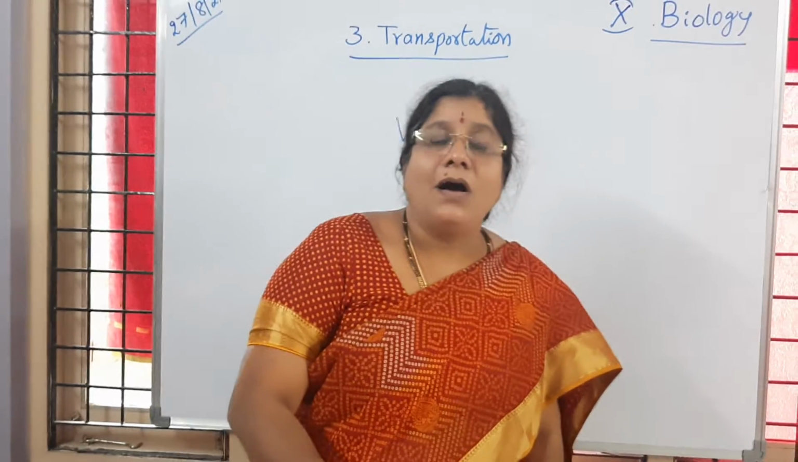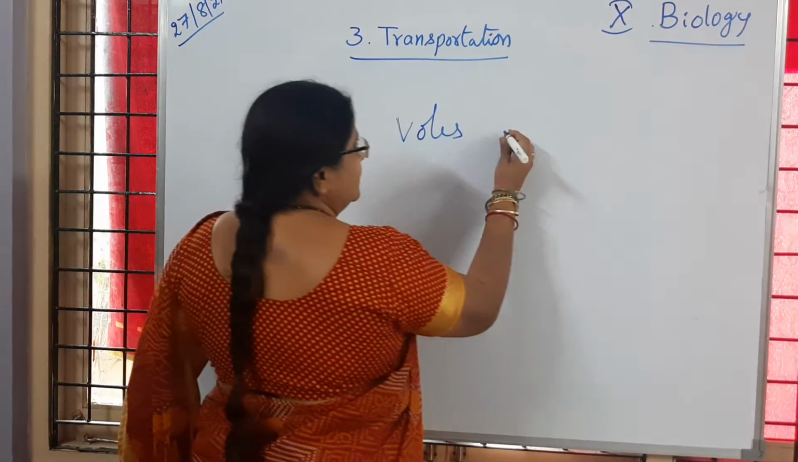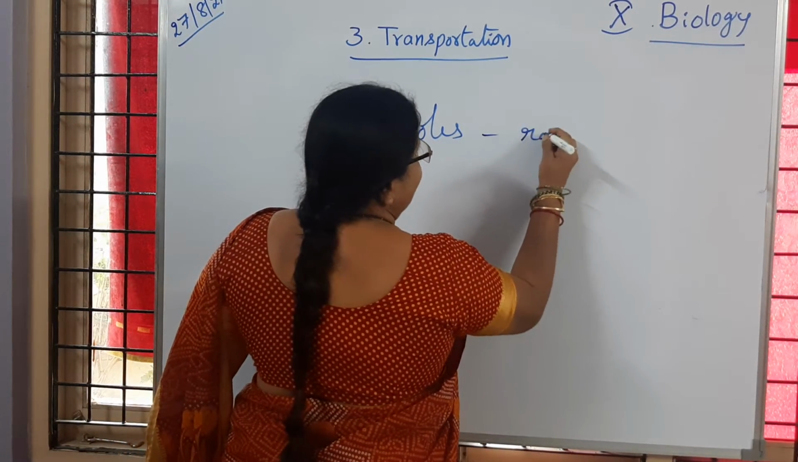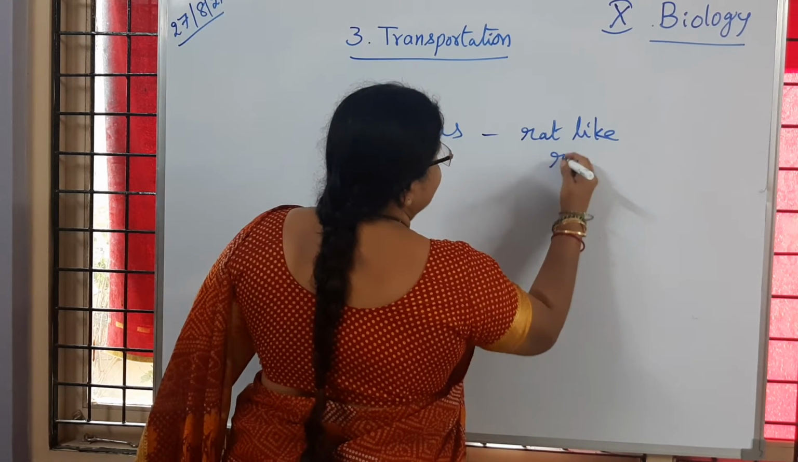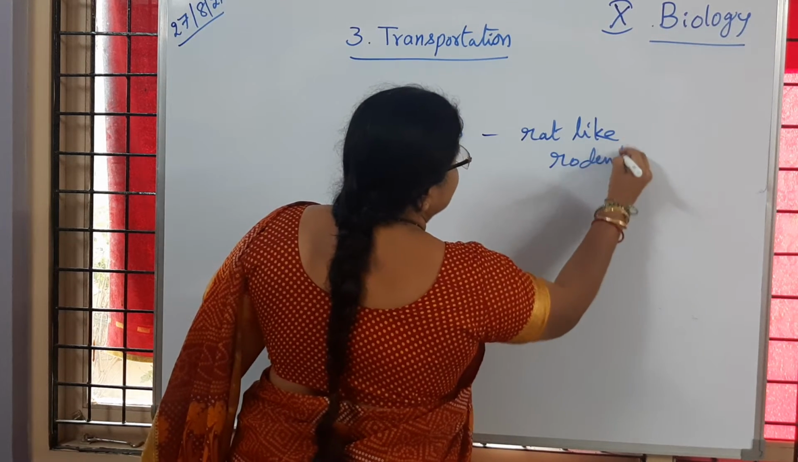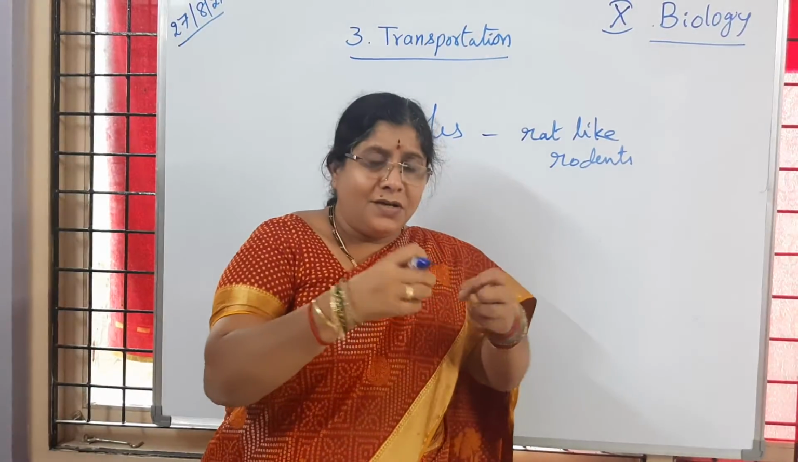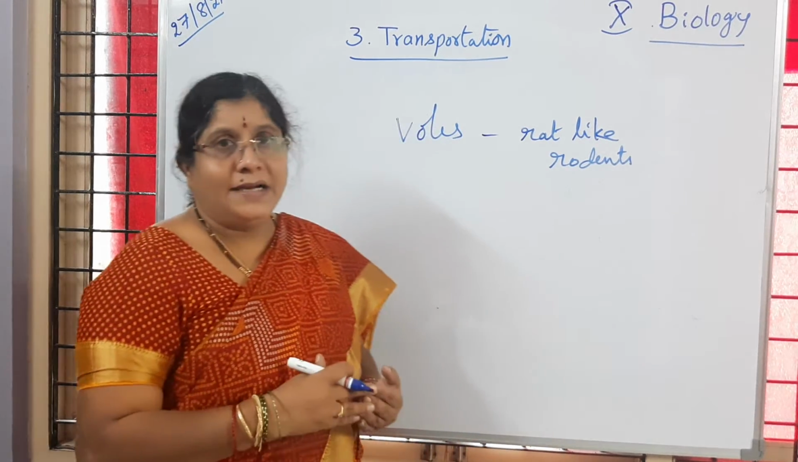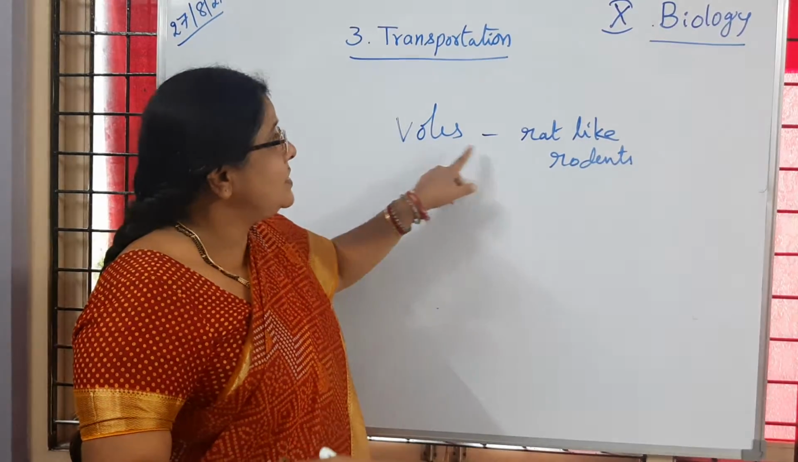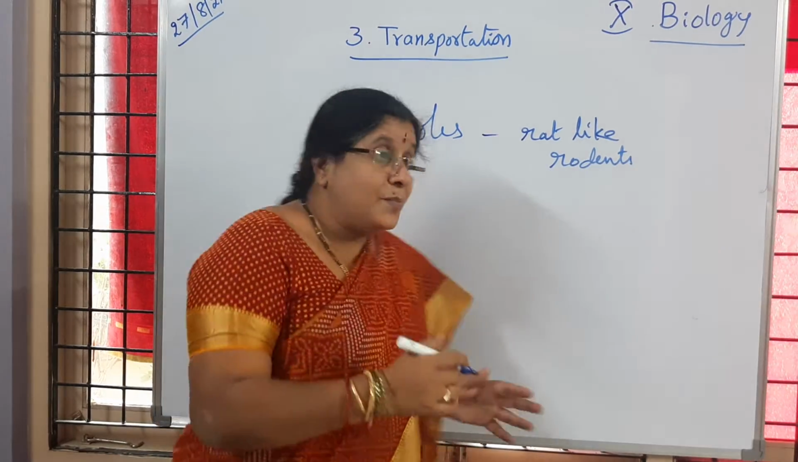Voles are mammals and they look like rodents, rat-like rodents. They have very sharp teeth. With those they eat away the content of the stem portions of the plants. Is it clear to you? So voles are causing great loss. They eat away the stem portions.